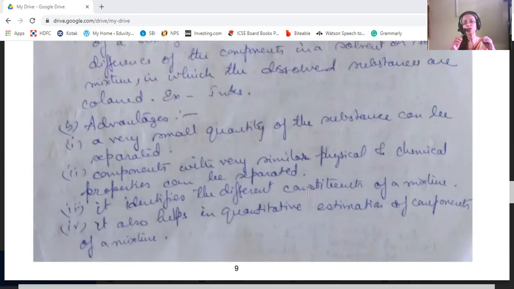Okay. So for this method of separation, a very small quantity is sufficient. And components having very similar physical and chemical properties can also be separated by this method. Okay, then it identifies the different constituents of the mixture. What are the constituents of the mixture that can be identified by this method? Even the quantitative estimation of the components can also be done from this method. Okay.